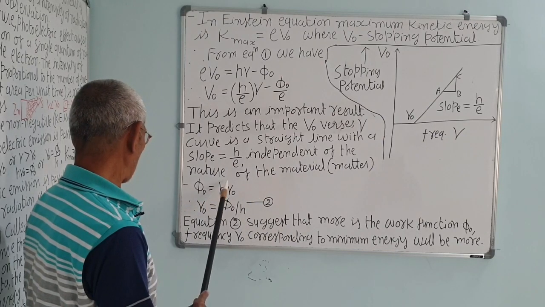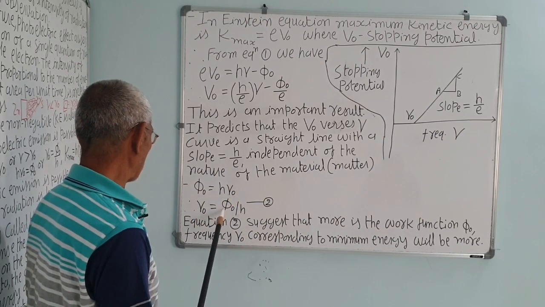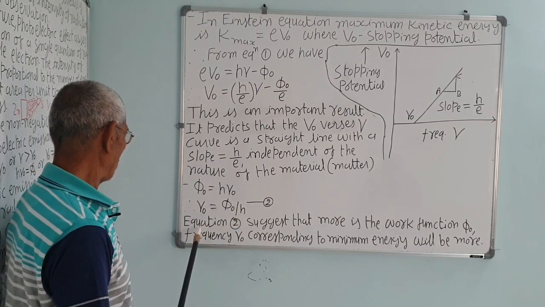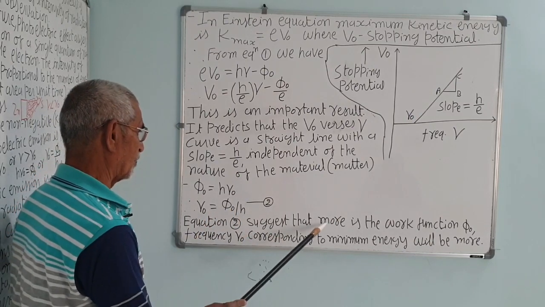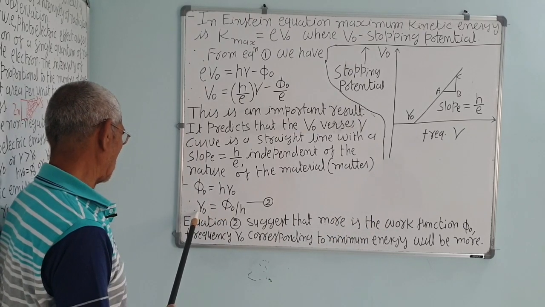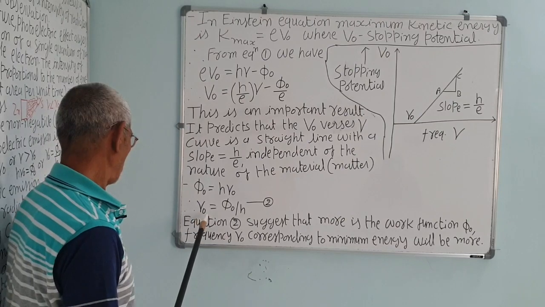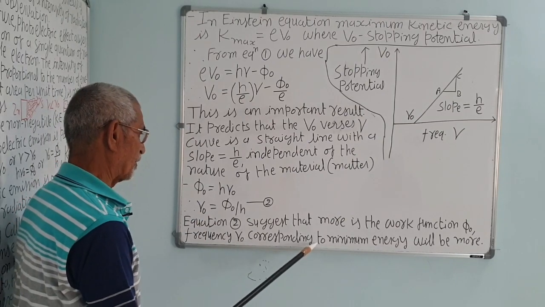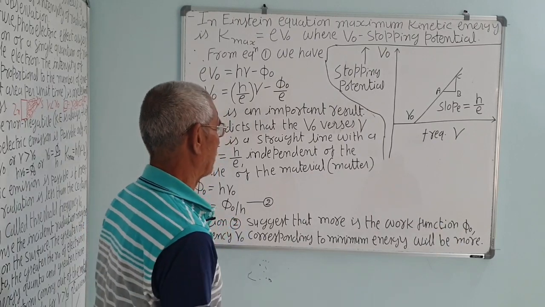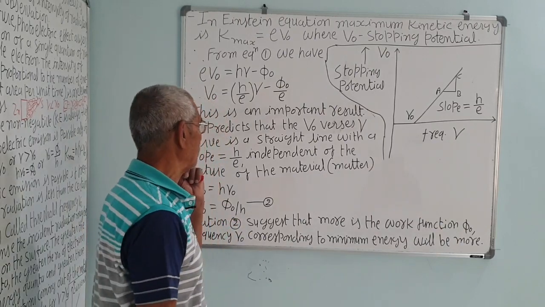Here phi 0 is equal to h nu 0. So nu 0, the threshold frequency, is equal to the work function upon h. Equation 2 suggests that the more the work function, the greater will be the energy required to remove the electron. Frequency nu 0 corresponding to the minimum energy will be more, correct? Minimum energy required to remove the electron will be more.